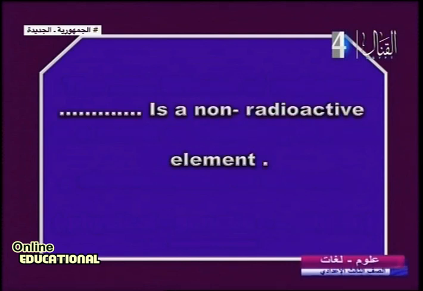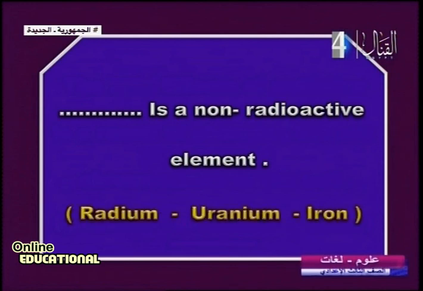Another one. Blank is a non-radioactive element. From these elements, there is one that is not radioactive: radium, uranium, iron. Sure, we say iron, because radium and uranium have more neutrons than protons.